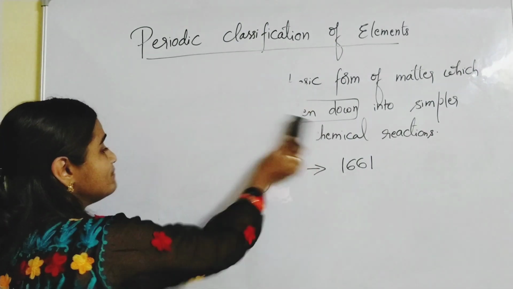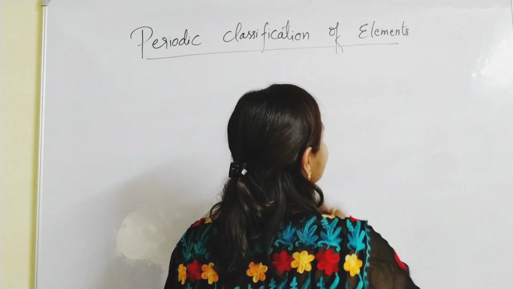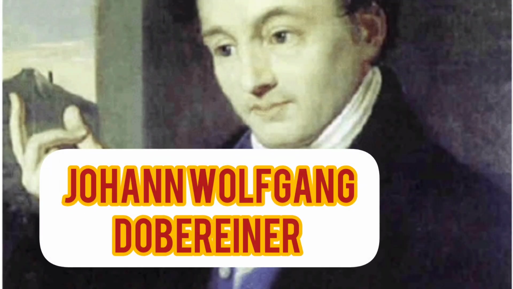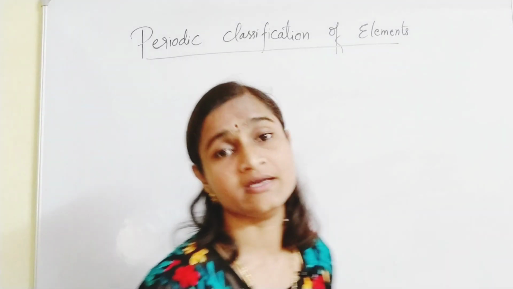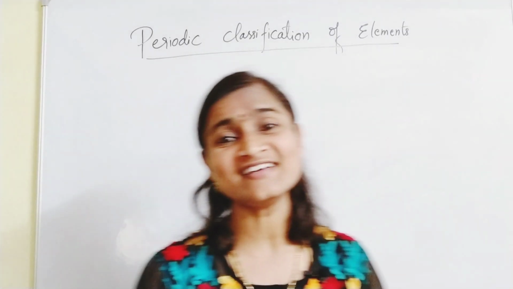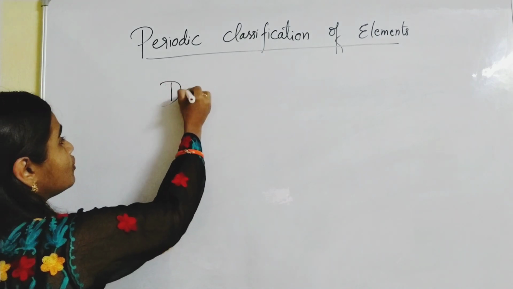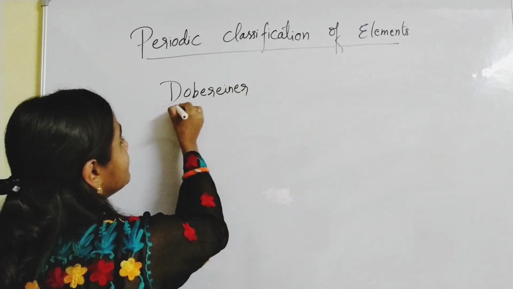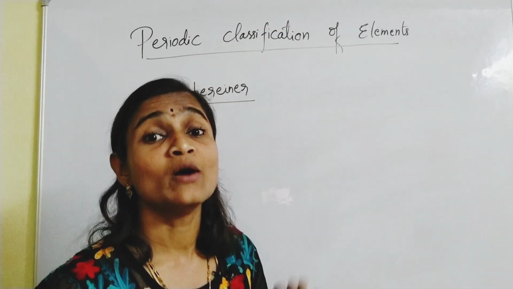The first attempt to classify the elements was made by the scientist named Dobereiner.